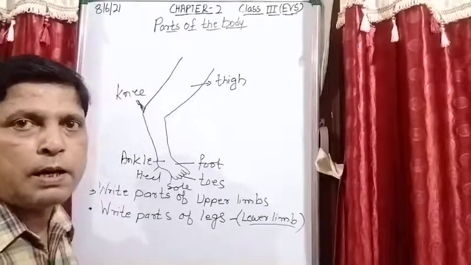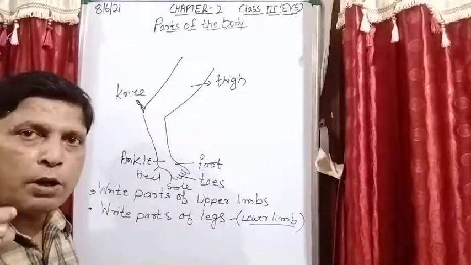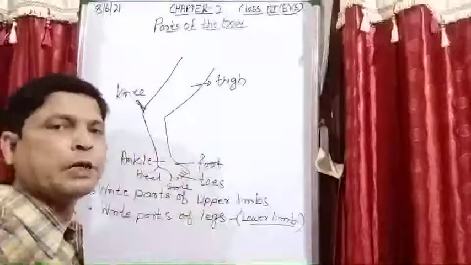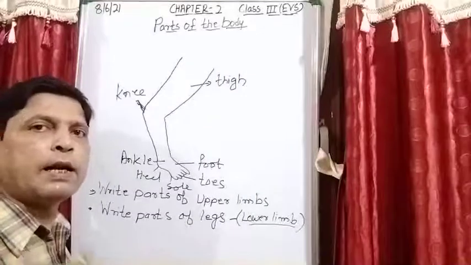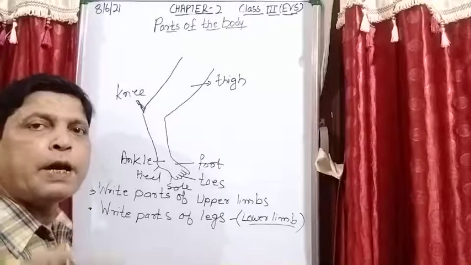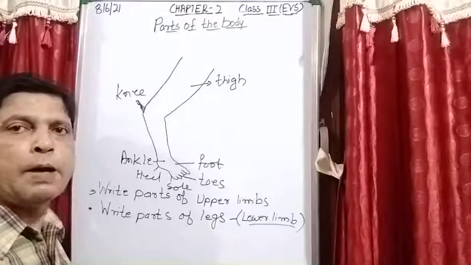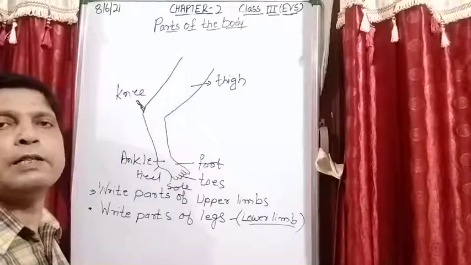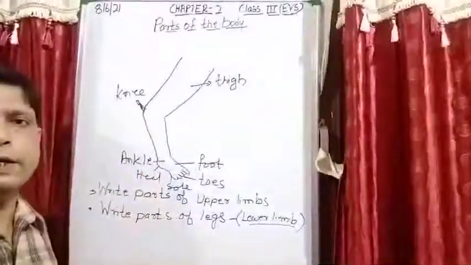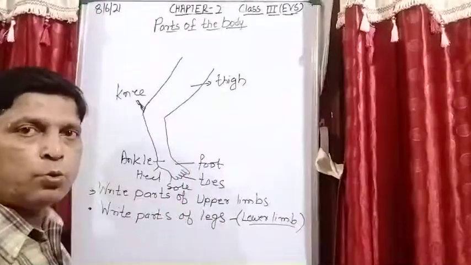Up to class 3 level, just put one thing in your mind, that internal organ means many organs work together to perform a specific function. That is the reason there are many systems inside our body, like digestive system, respiratory system, circulatory system, nervous system, excretory system. So these things we will study in higher classes. So I hope up to this is very clear to all of you. One more time I do repeat it so that you can understand.